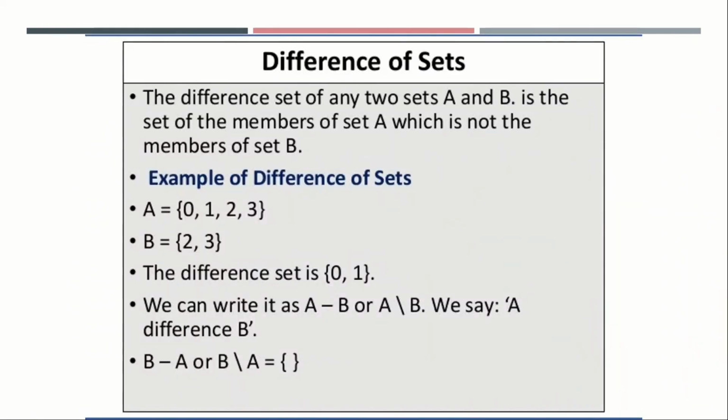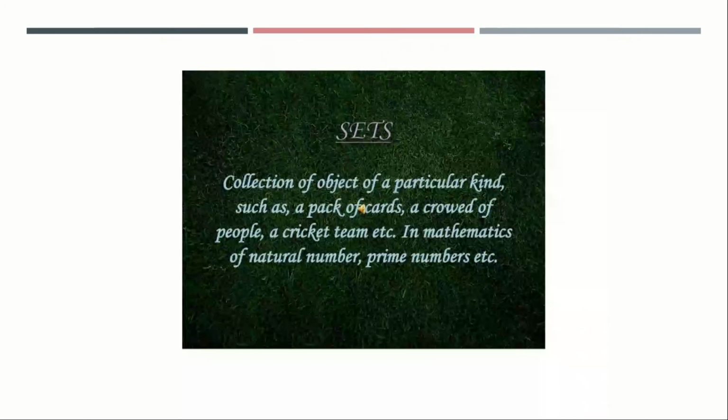Let us go to the definition of difference of sets. The difference set of any two sets A and B is a set of members of set A which are not members of set B. Example: A is equal to {0, 1, 2, 3}, B is equal to {2, 3}. If we take A minus B, 2 and 3 will get cancelled. The remaining will be 0, 1. So the difference of sets A minus B, or A slash B, is {0, 1}. So this is the way of doing the difference of sets.